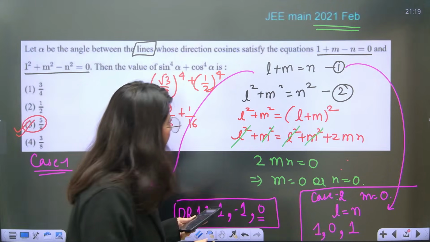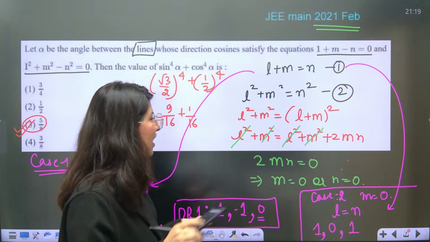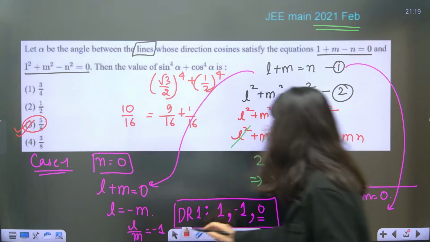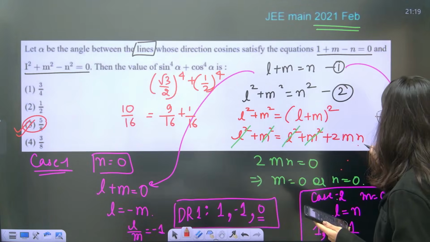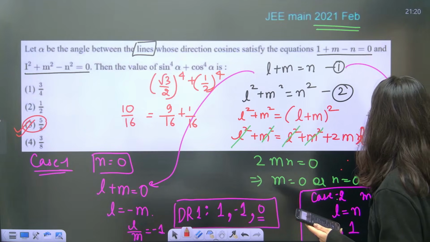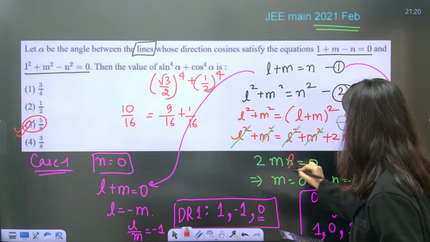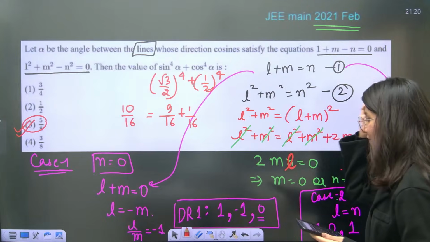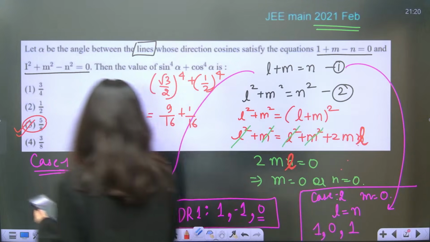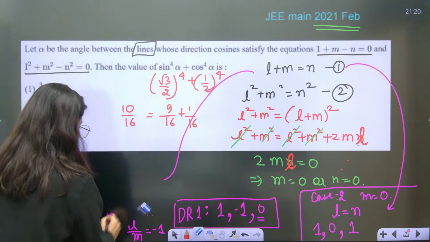2 ml, you are saying. Oops guys, 2 ml. Oops, I have made a mistake. This is 2 ml. Let me just correct it. Okay, 2 ml. So either if L is 0, let me correct. Sorry guys, I was not looking at it.